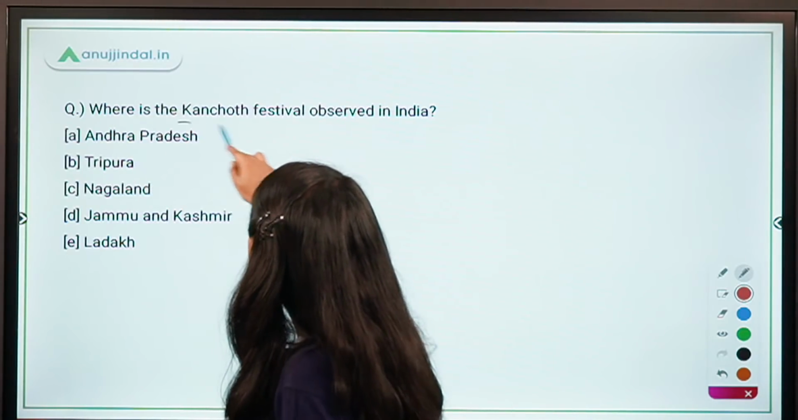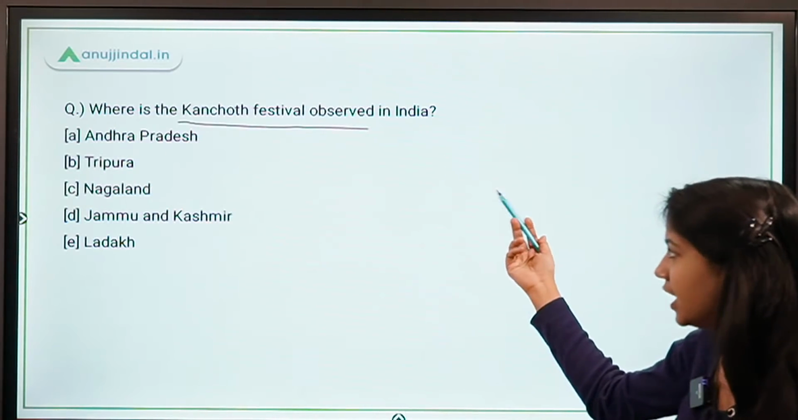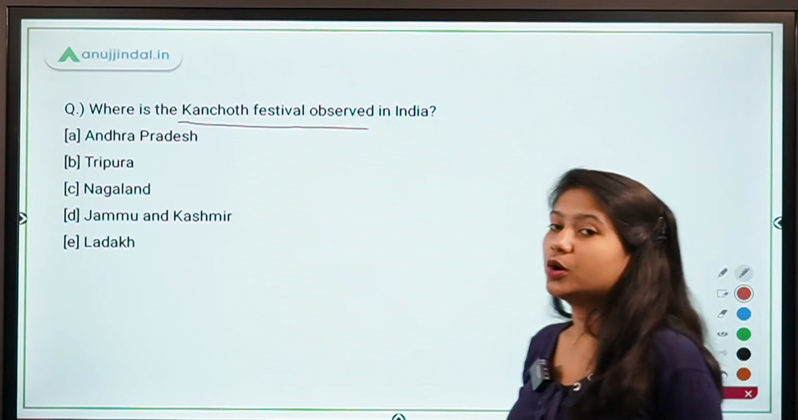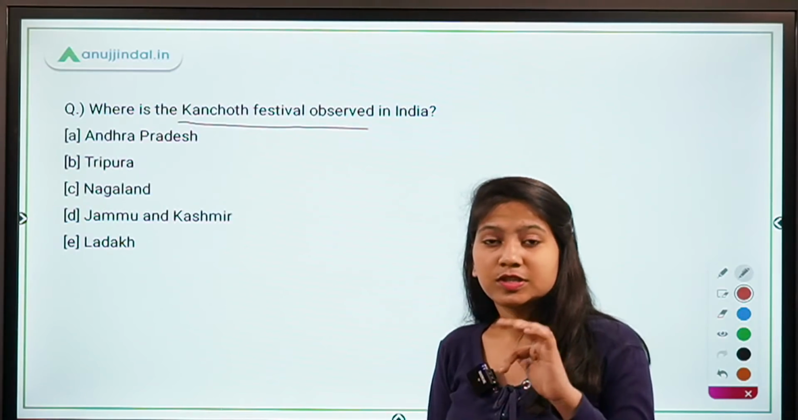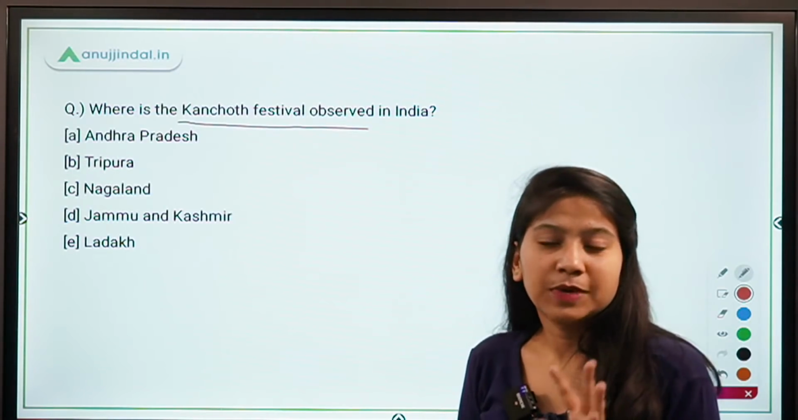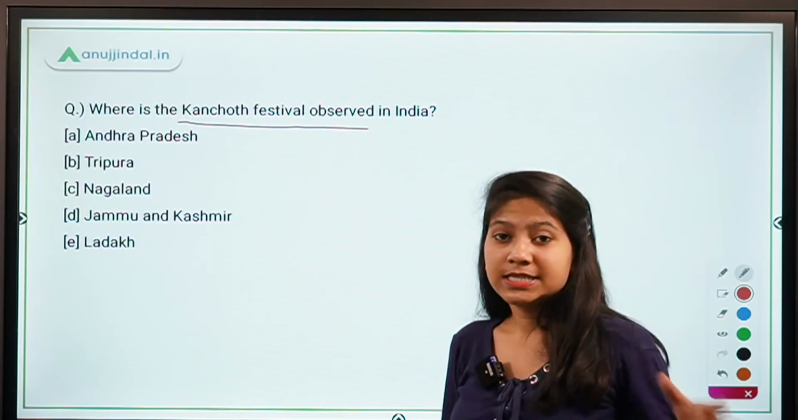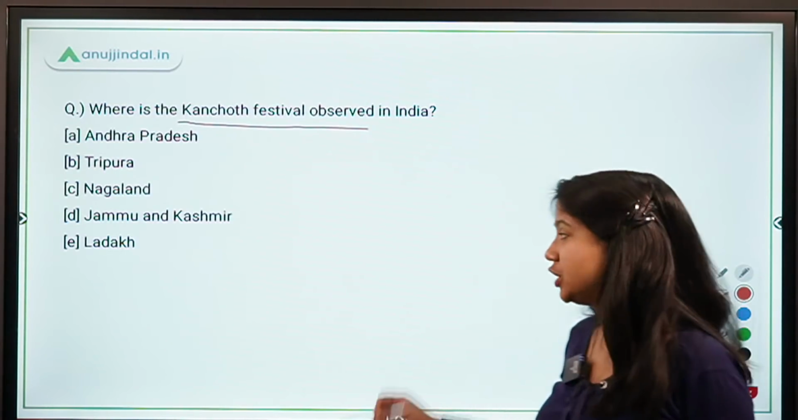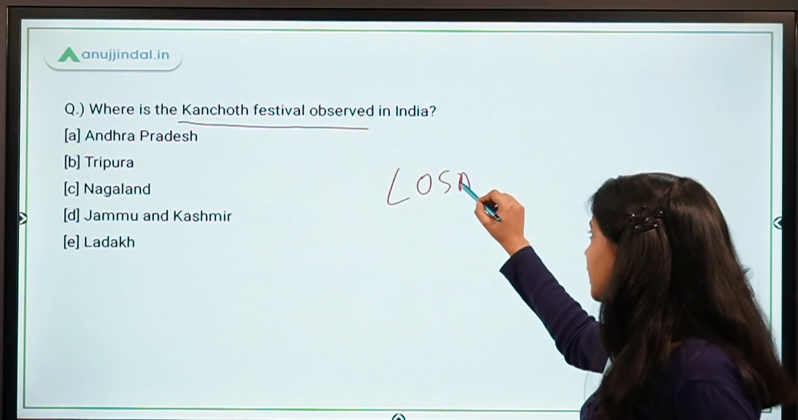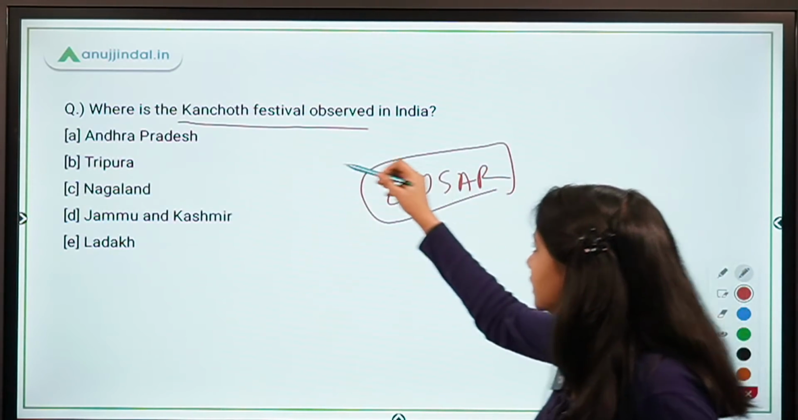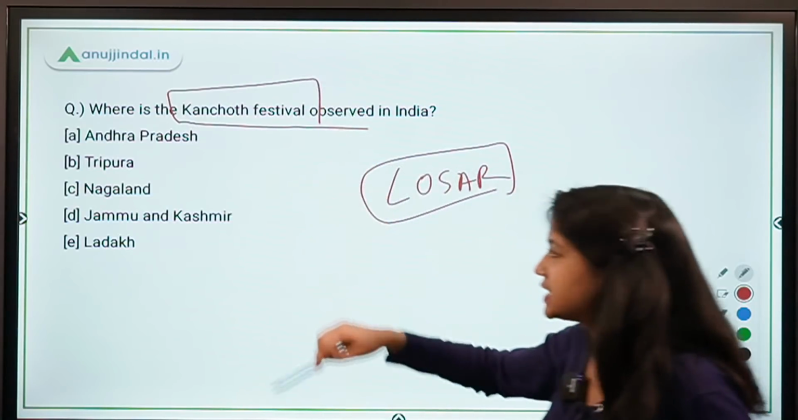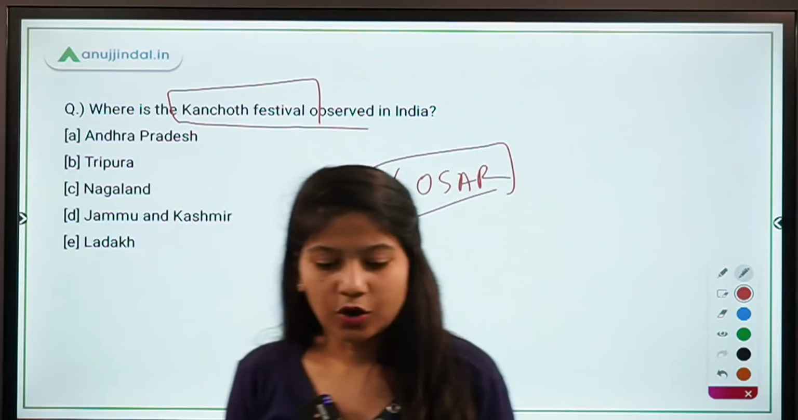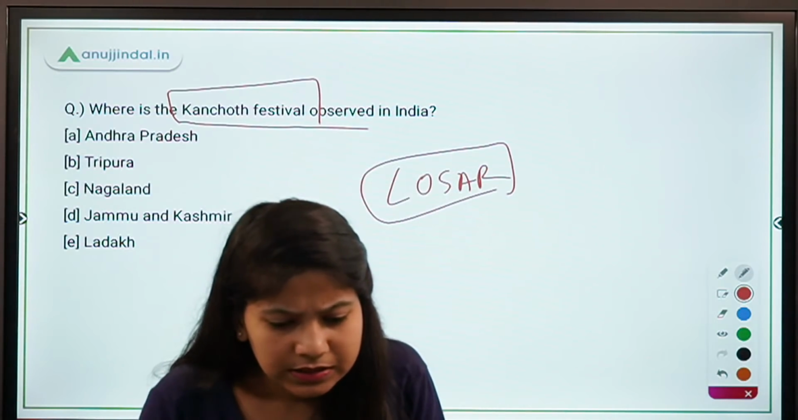Where is Kanchot Festival observed in India? So Andhra Pradesh, Tripura, Nagaland, Jammu and Kashmir, Ladakh are in the options. And similar kinds of festivals have been asked in exams like SEBI. In the recent months, in phase 1 of SEBI, the question on Losar festival was there. So there are chances that a question can come up on this festival as well, because it was recently observed. Now in which state or at which place?